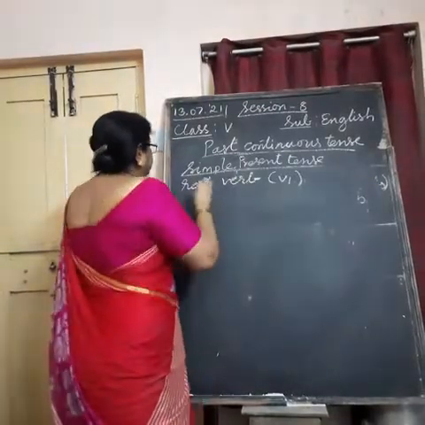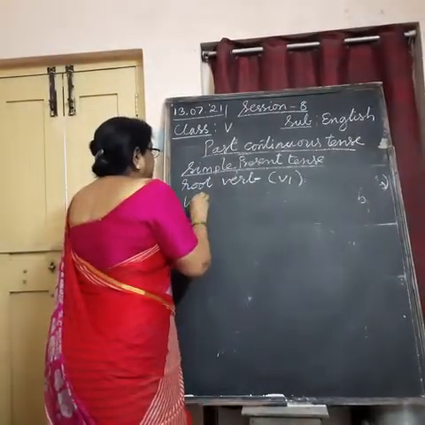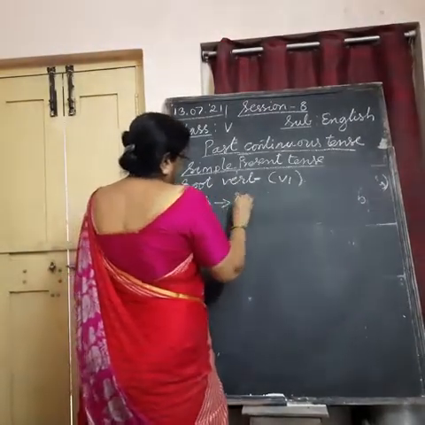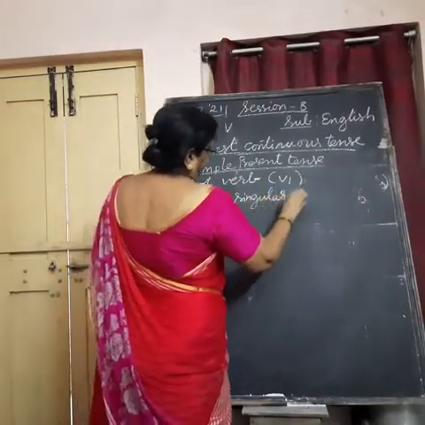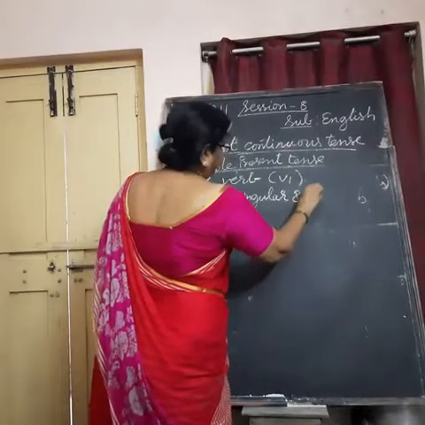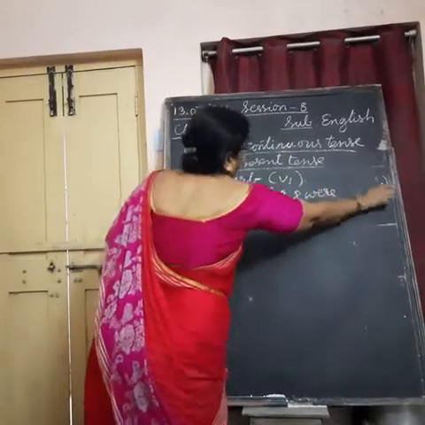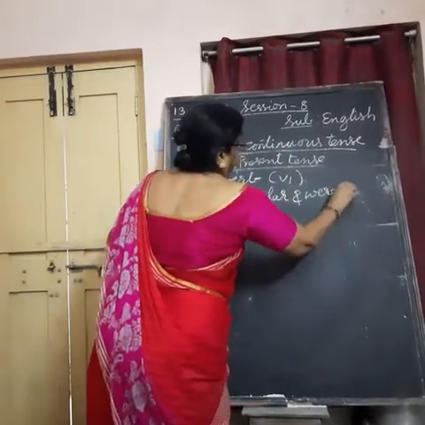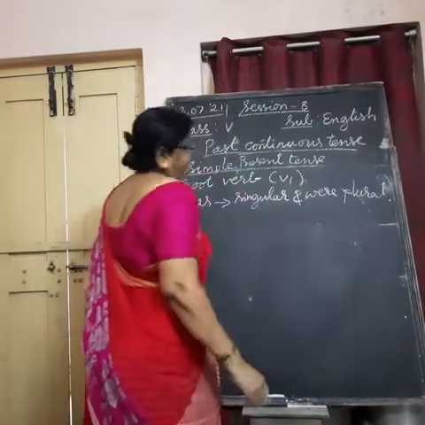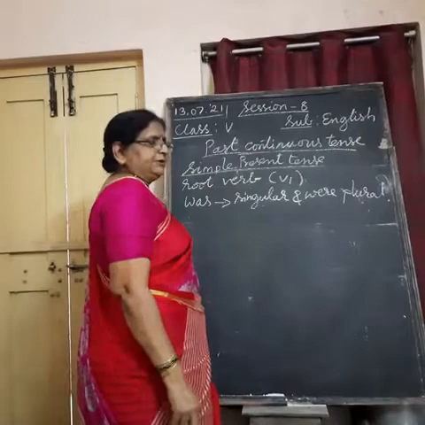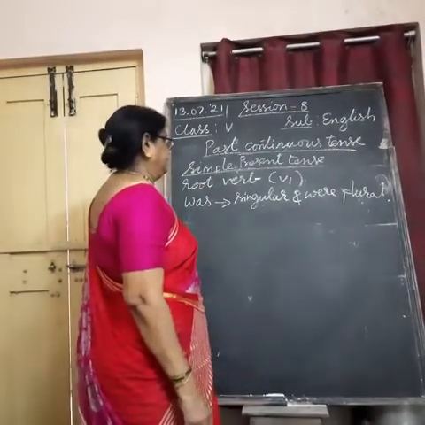In past tense, two things we have to use: was for singular and were for plural. Was for singular, were for plural.